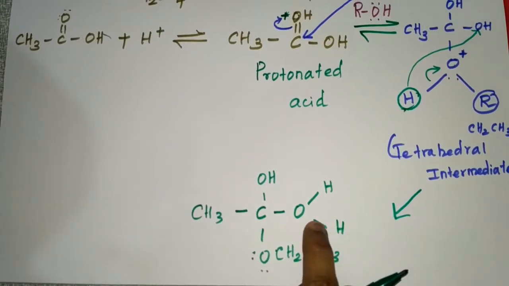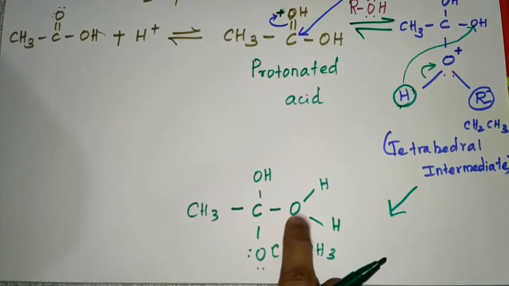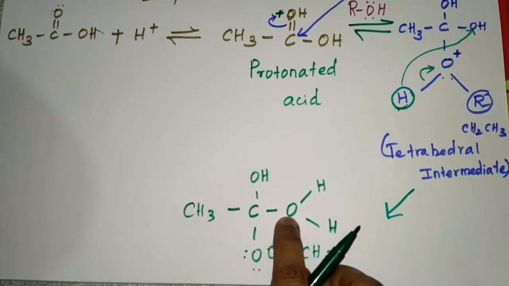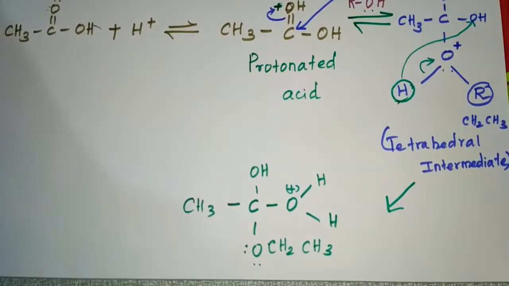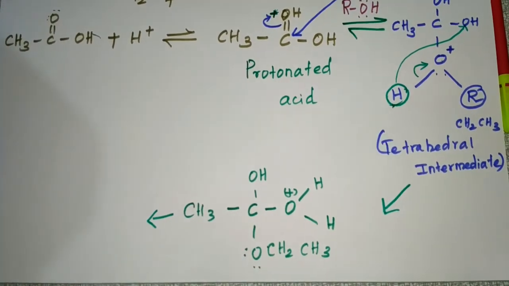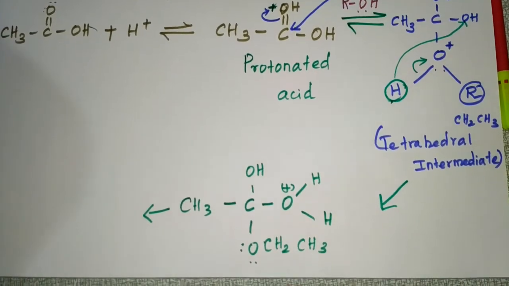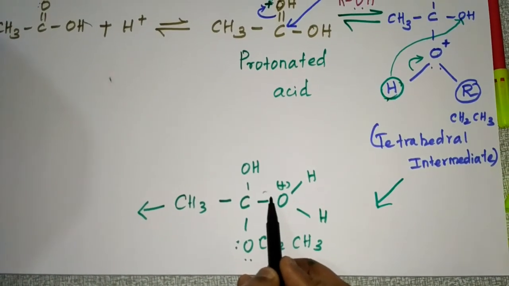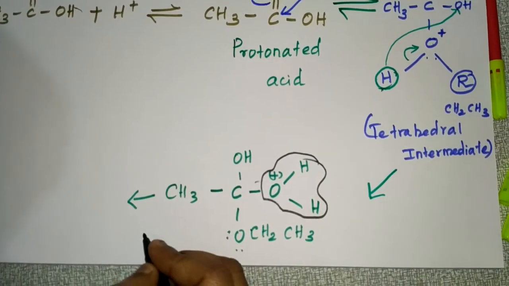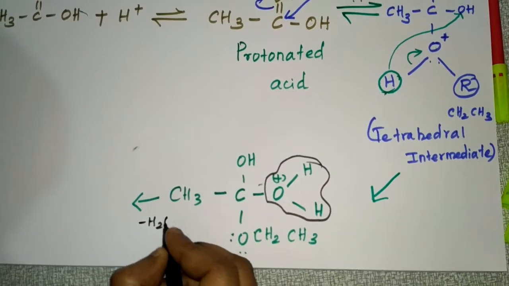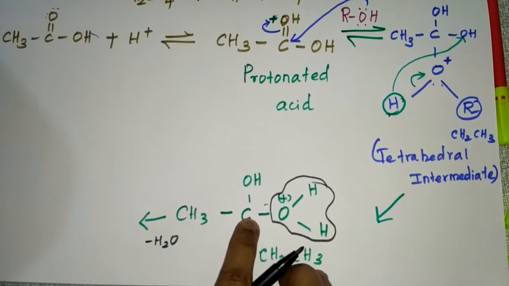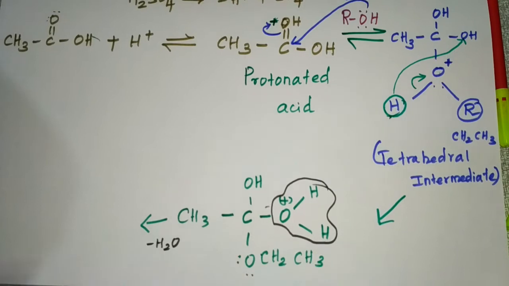Okay. And here definitely the charge of this oxygen, because this is giving electrons to this hydrogen, right? So definitely the charge of this oxygen will be positive. Okay, clear? And next, from here what happens? Again, this oxygen will take the electrons towards itself and it will get removed as water. I'll write it here. It will get removed as water. Okay, then what will be the charge here? This will be positive charge.